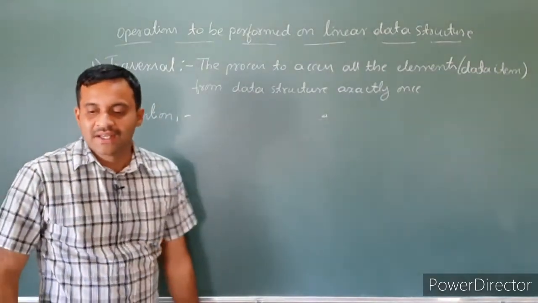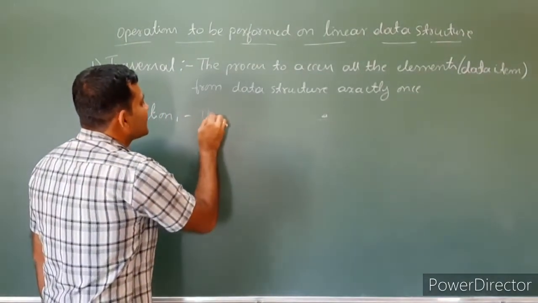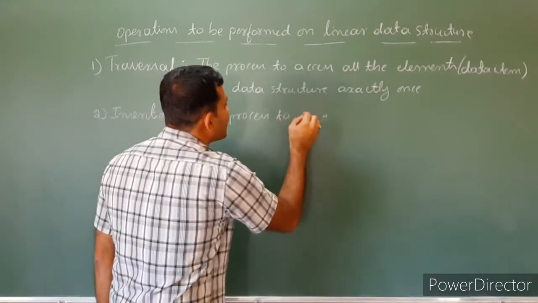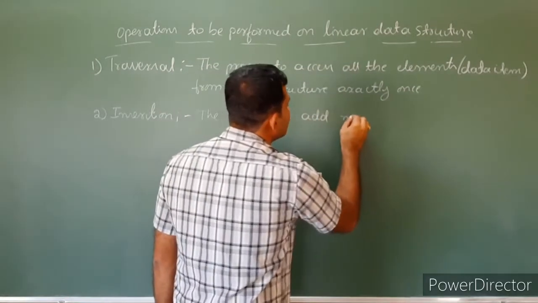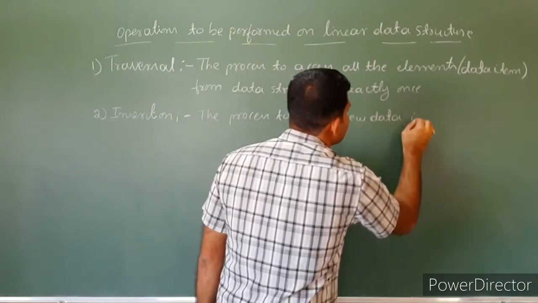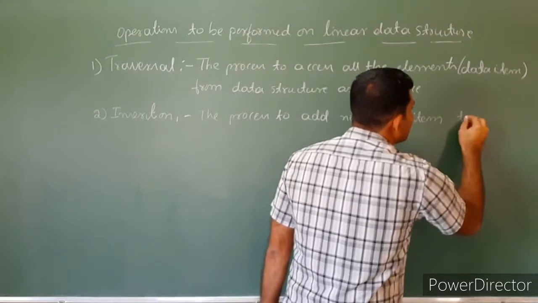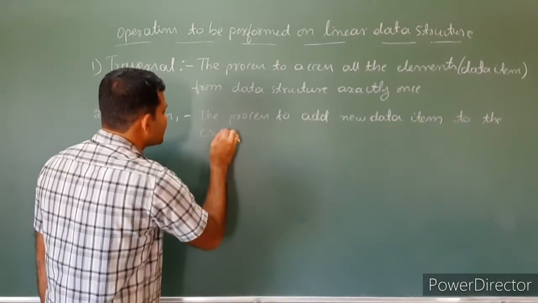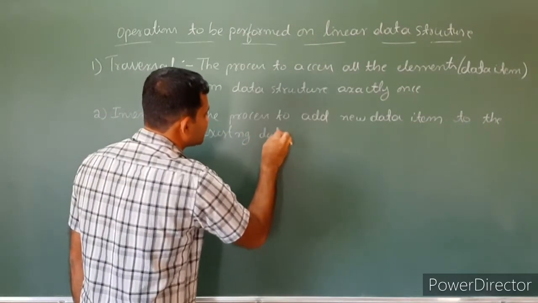Next operation is insertion. Insertion is a process to add a new data item to the existing data structure.